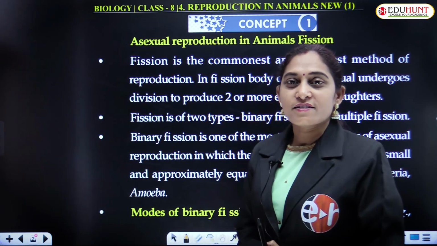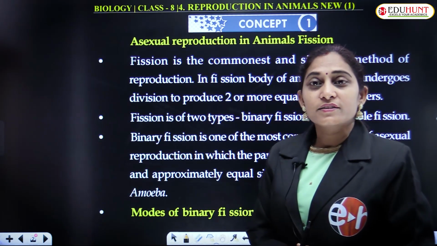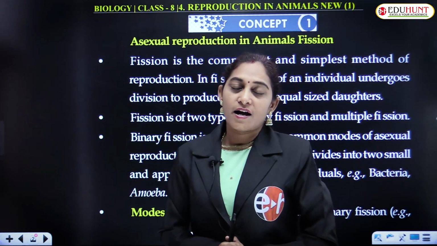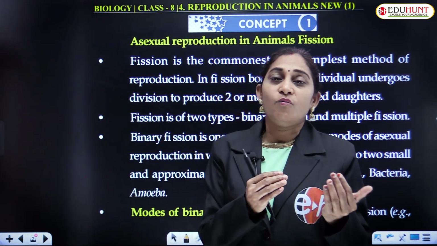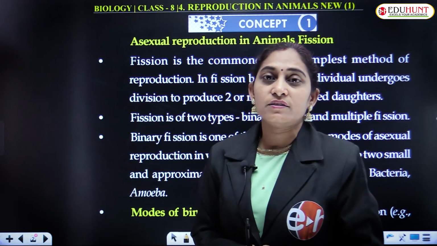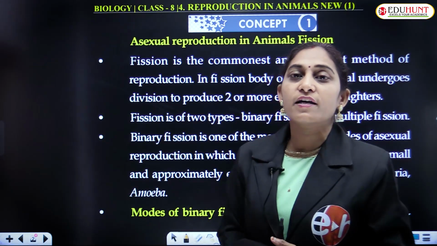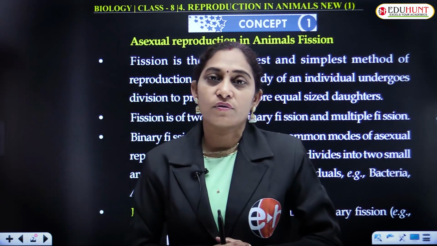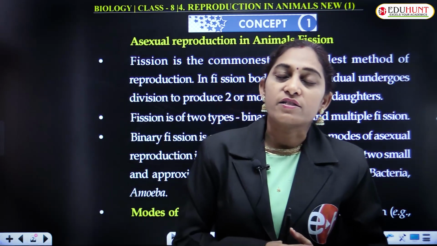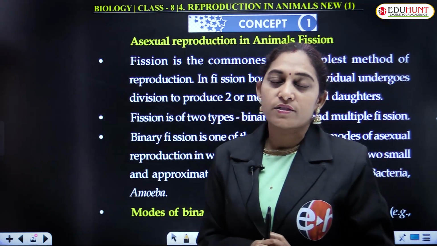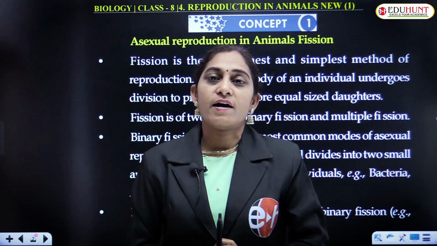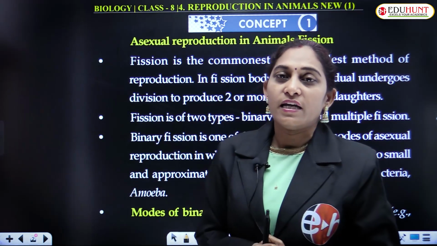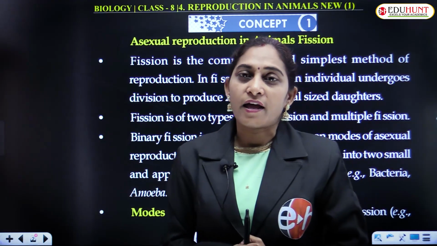We have already discussed reproduction in plants: how the process of reproduction occurs, what the consequences of reproduction are, how many types of reproduction there are, and what types of plants reproduce through different modes, that is asexual and sexual modes of reproduction. These all things we have done. And the next concept is reproduction in animals.